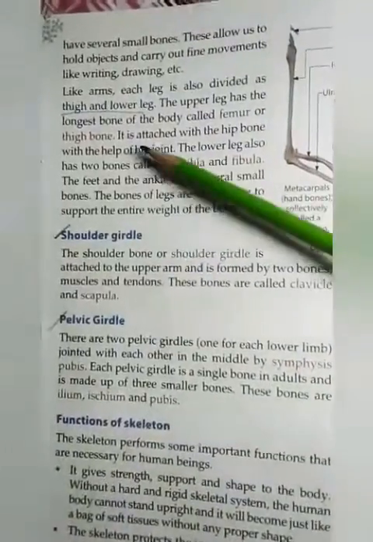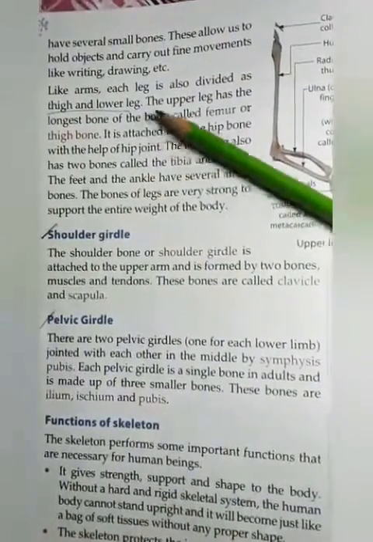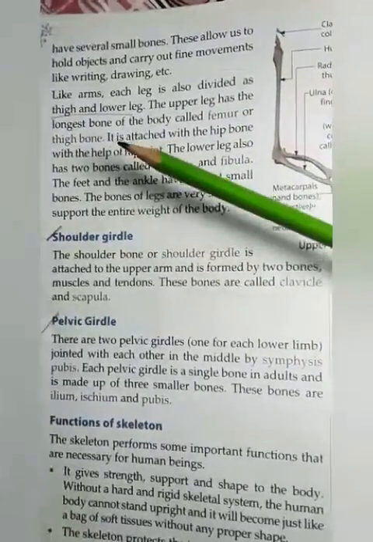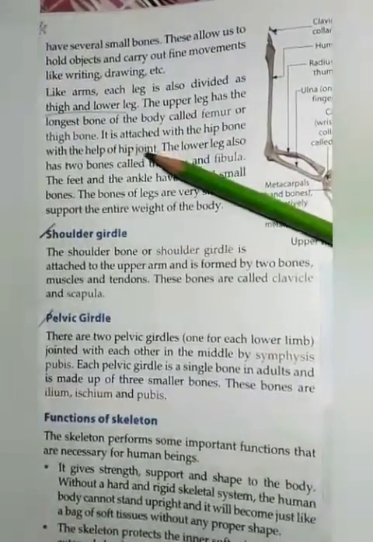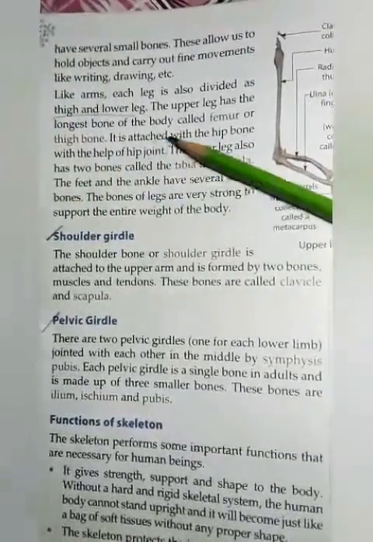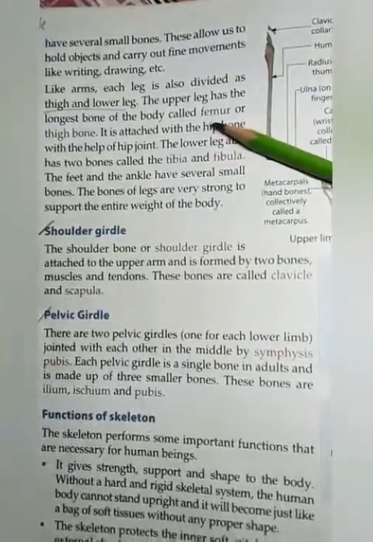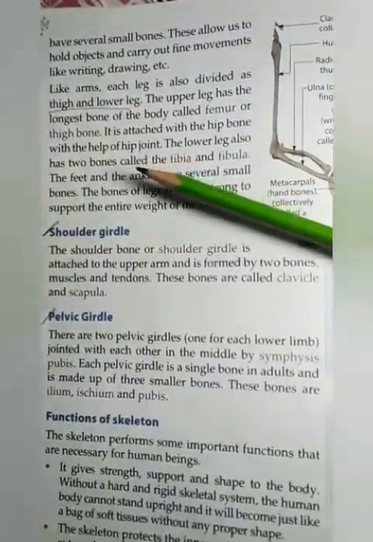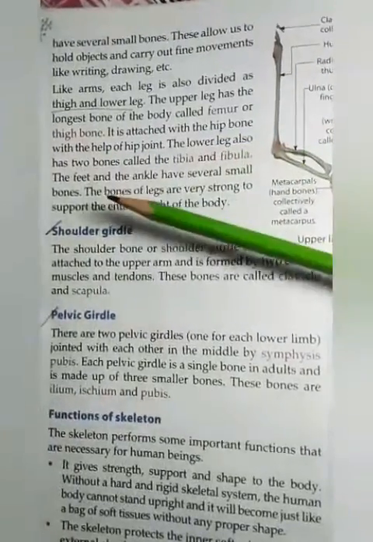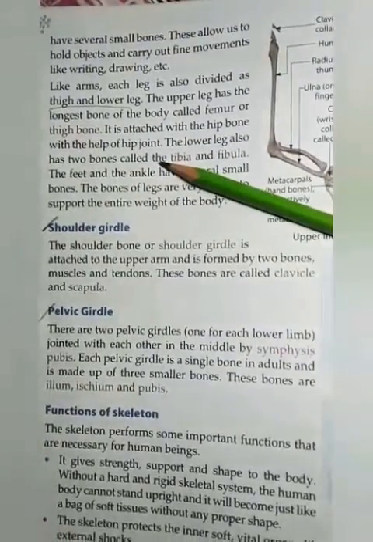Then, like arms, each leg is also divided into thigh and lower leg. The upper leg has the longest bone of the body called the femur or thigh bone. It is attached to the hip bone with the help of the hip joint.